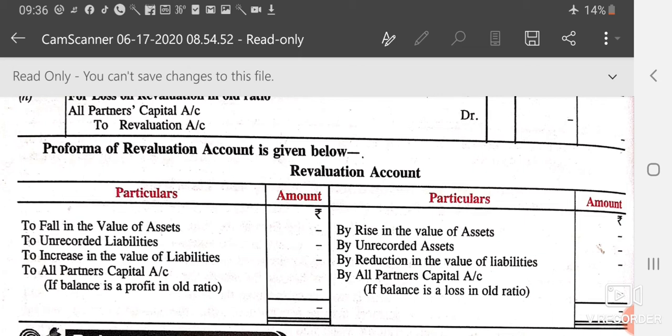If there is a loss on the revaluation, then it will move to the partners' capital accounts in the old ratio, of the old partners. Hope you have understood this topic.